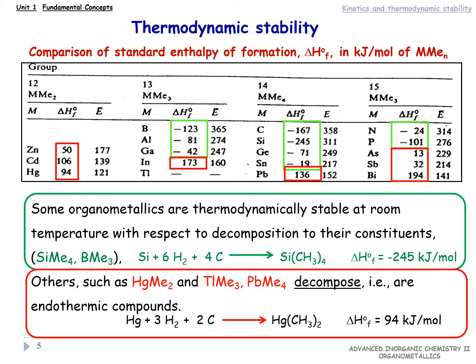Remember that we have already seen that in main group organometallics, the metal-carbon bond strength decreases down the group. When compared to metal-nitrogen or metal-oxygen bonds, metal-carbon bonds should be considered weak. This bond weakness is reflected in the application of organometallic reagents in synthesis.